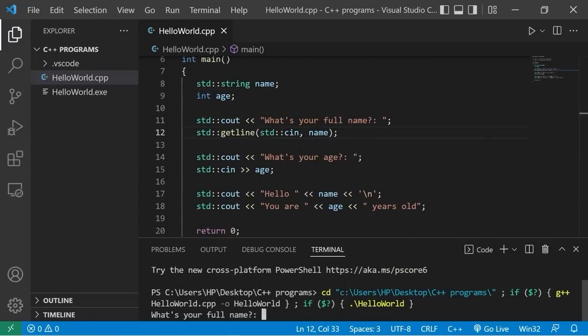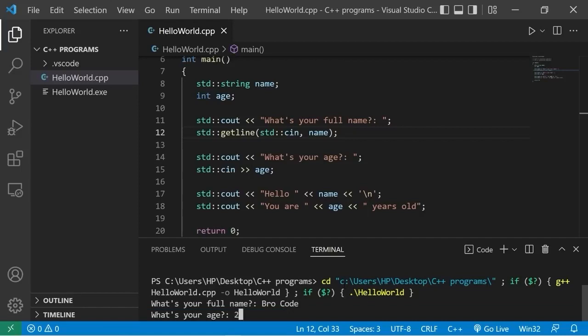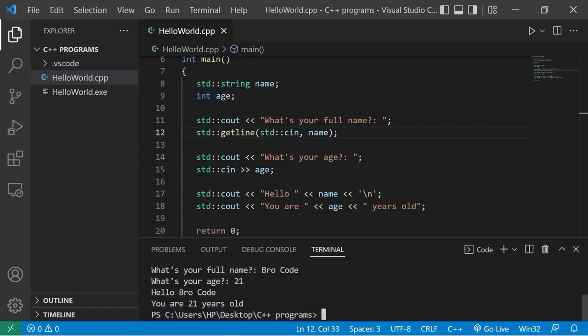What's your full name? Type in your own first name and last name. Hit enter. What's your age? I'll type in 21. Hello, bro code. You are 21 years old. If you need to accept a string that includes any white spaces, you're better off using the getLine function.